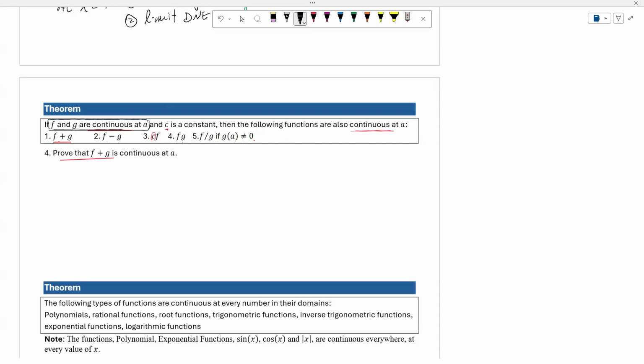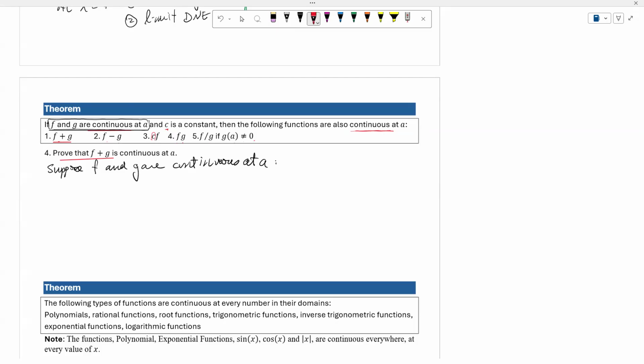Okay. We start with the given conditions. So in this case, if we know that f and g are continuous at a, what does this tell me? Okay. Suppose f and g are continuous at a.